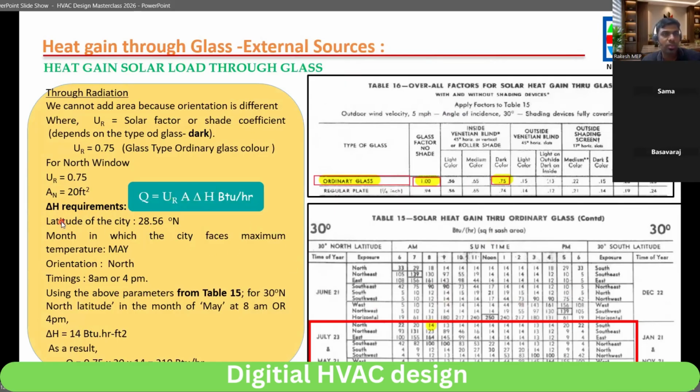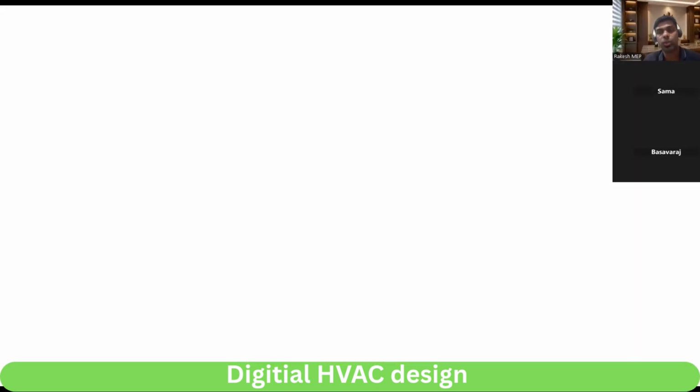Now for this project, the latitude for Delhi is 28.56, so we are considering 30 degree north latitude. We are considering this table number 15, solar heat gain through ordinary glass. So now we will see the orientation. We have to understand solar heat gain.